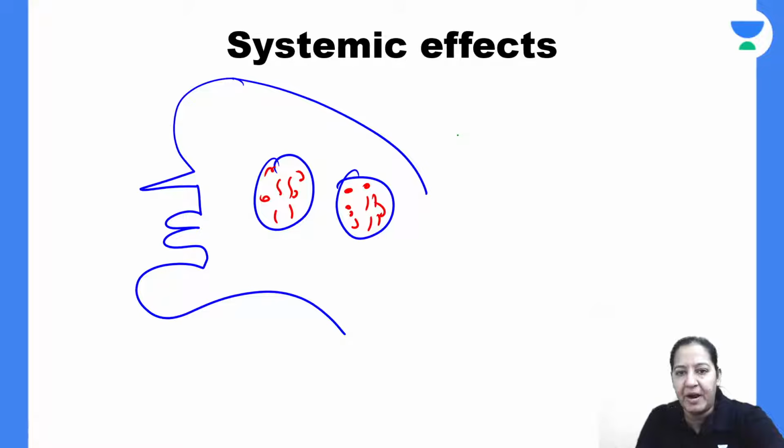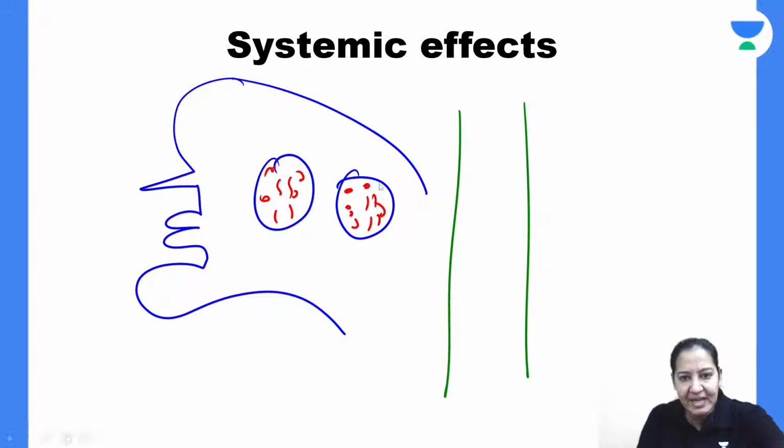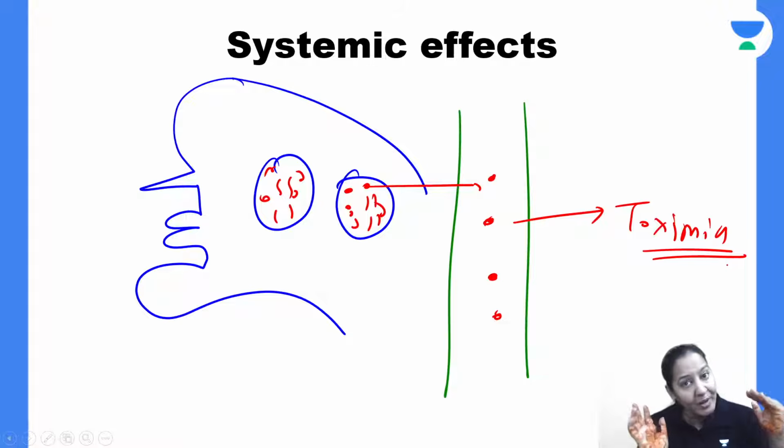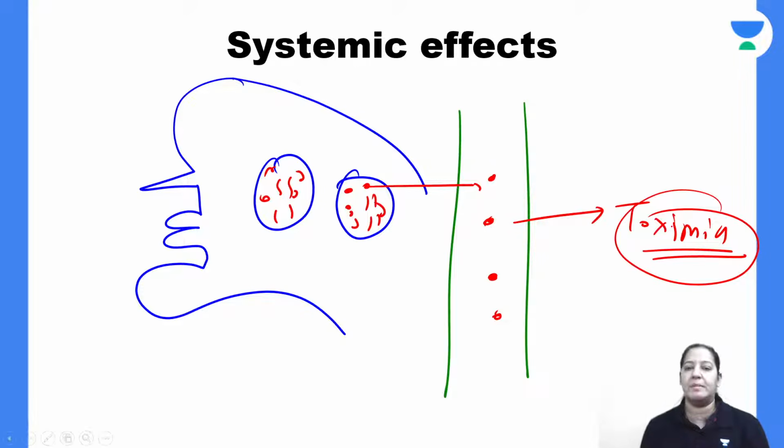Now, this is the blood vessel of this human. In the blood vessel, only toxin is entering. Bacteria is not entering. Mind my words. So it is toxemia. It is not bacteremia. It is toxemia. Please mind it. Only the toxin of Corynebacterium diphtheriae is entering inside. The bacteria is not entering inside. It is known as toxemia. Give me a thumbs up.